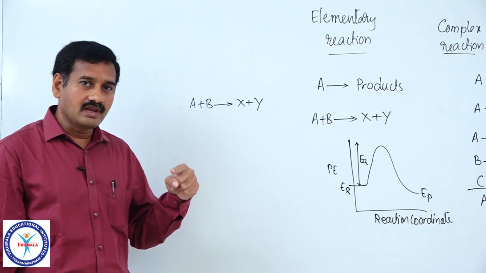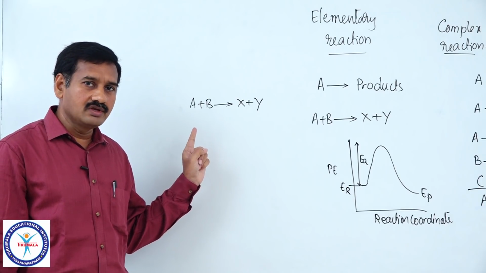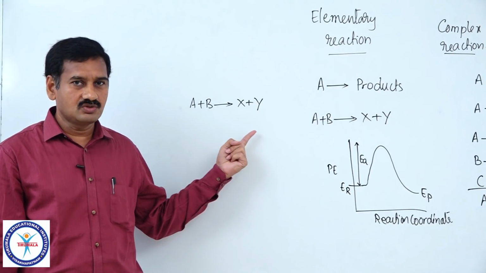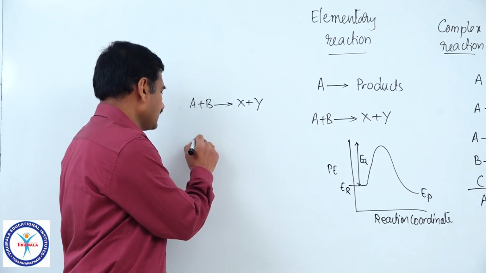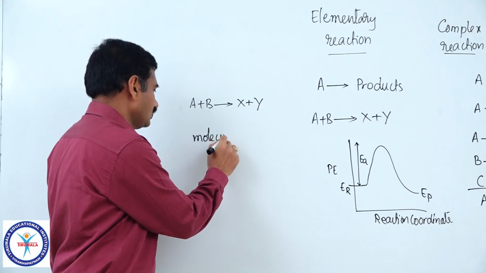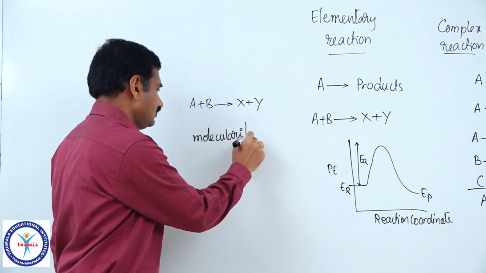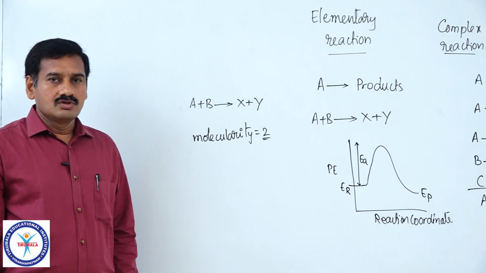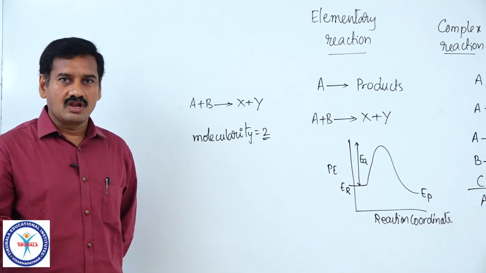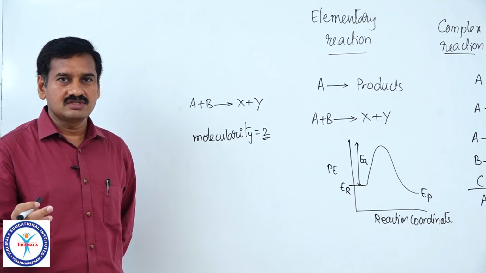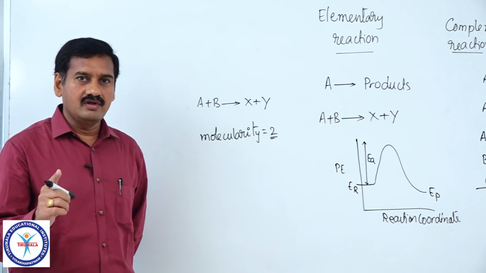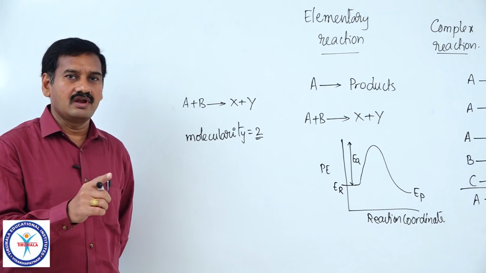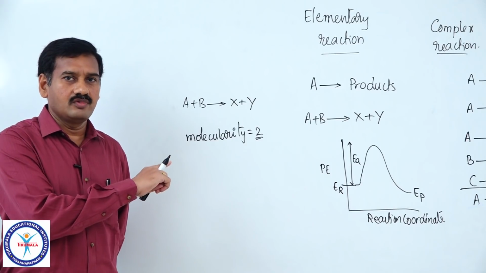Now tell me, what is the molecularity of this particular reaction? How many molecules of reactants participated in order to bring out this chemical reaction? Here it is 2. So the molecularity of this particular elementary reaction is 2. Molecularity of a reaction is defined as the number of molecules or ions or atoms that are simultaneously involved in a collision in order to bring out a chemical reaction. In this particular example, it is equal to 2.